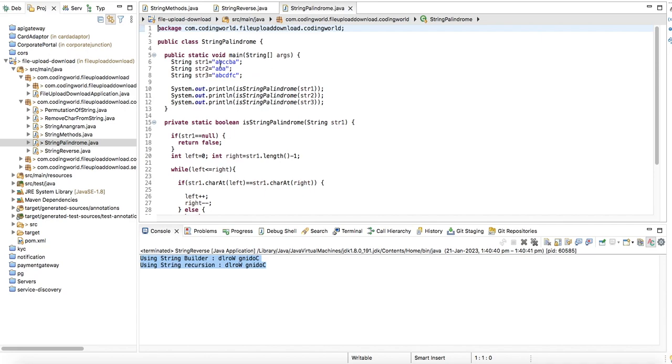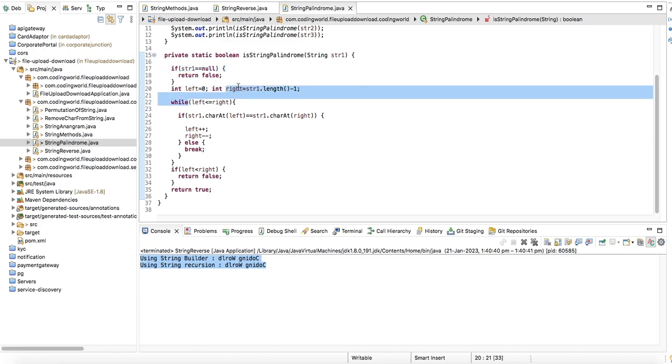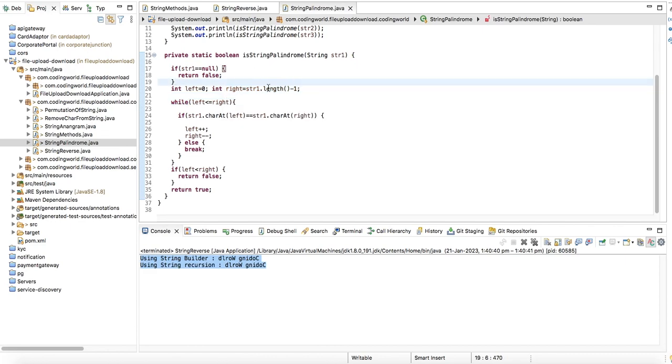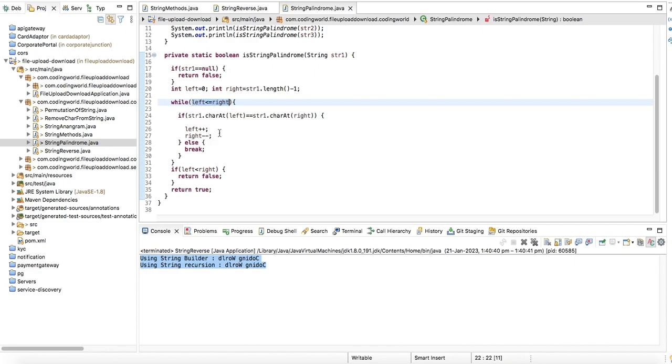Okay, so we have A, B, C, C, B, A. This is a palindrome string. This is also a palindrome string, but this is not a palindrome string. So I have written the method. In that method, if the string is null, I am returning false. Then I am setting left to 0 and right to the string length minus 1. As long as left is less than or equal to right, we are comparing the string characters one by one. We are moving left by one position, and right by minus one position.